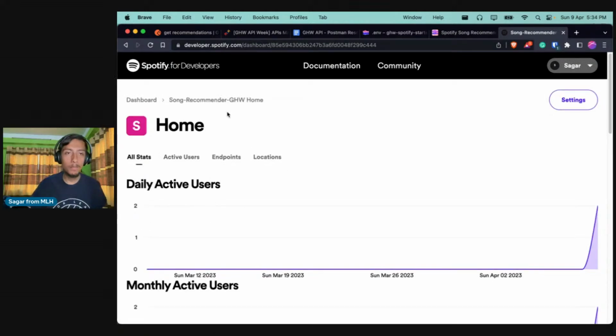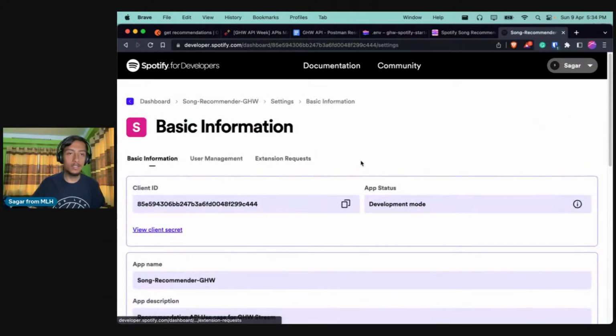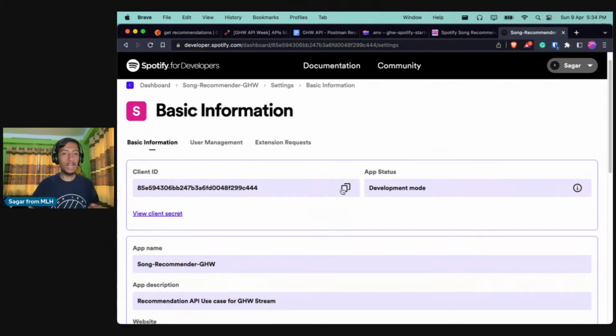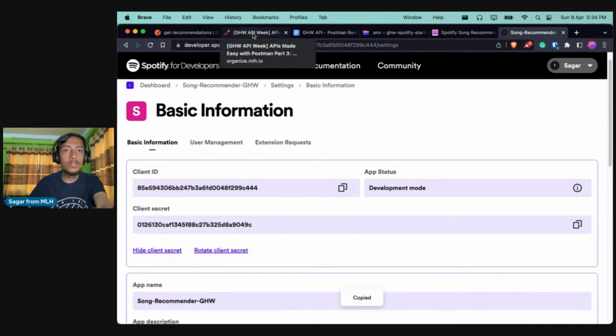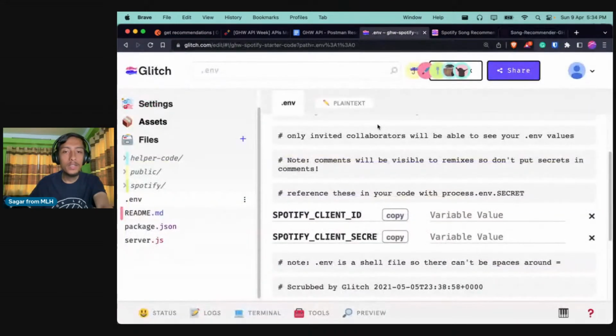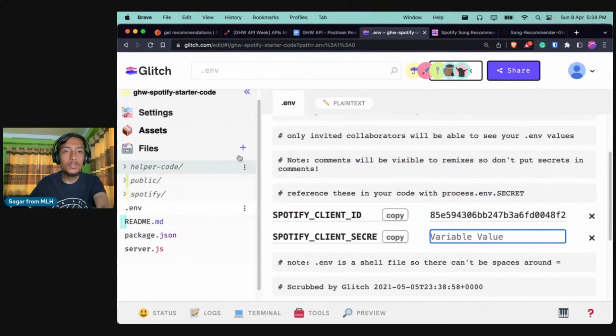And I will be using the same app. So if you go to the settings, you will be able to see the client ID, right? And also the client secret if you click on new client secret. So I'll just copy and paste them. Awesome. I will copy and paste it over here. And I will also make sure,